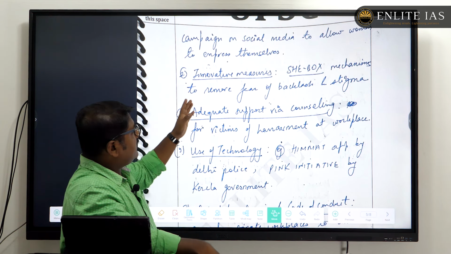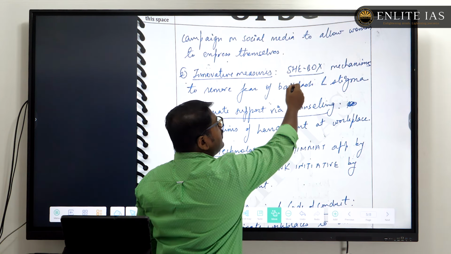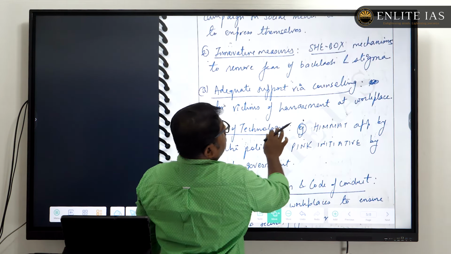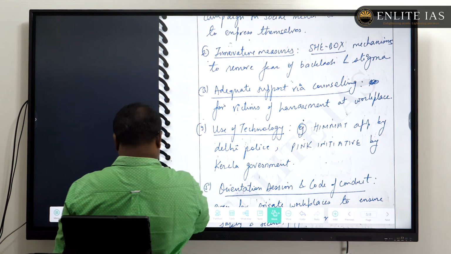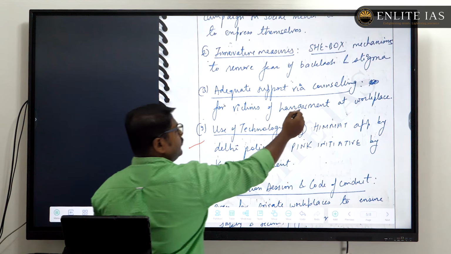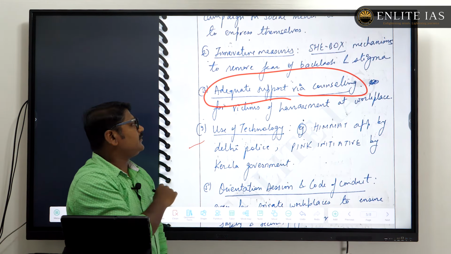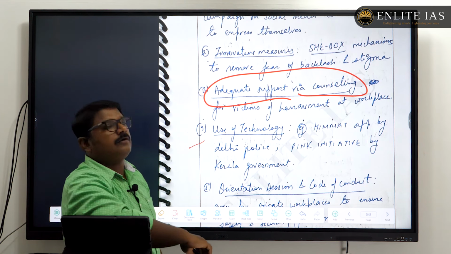And innovative mechanisms like the She-Work mechanisms are mentioned by him here. And the counseling, that is, psychological support for the victims facing harassment at the workplace.